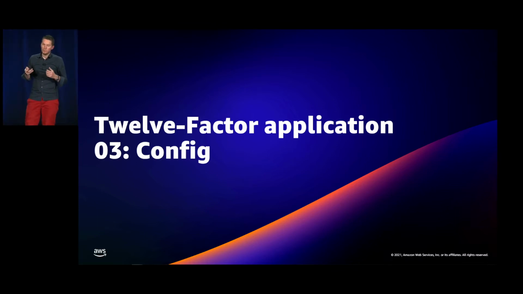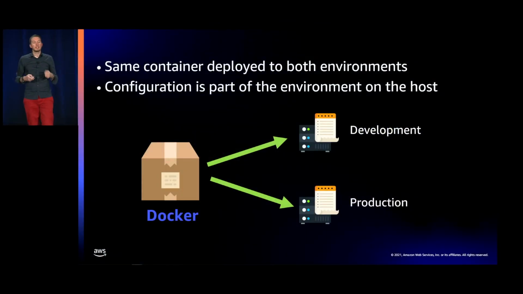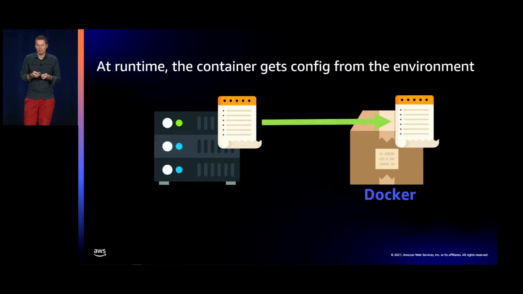What it means is that we want to store the config in the environment. So the same container can be deployed to different environments, but the configuration, the thing that makes the environment specific, we want to keep it on the host. And we will give that configuration at runtime to the container, so it can run.